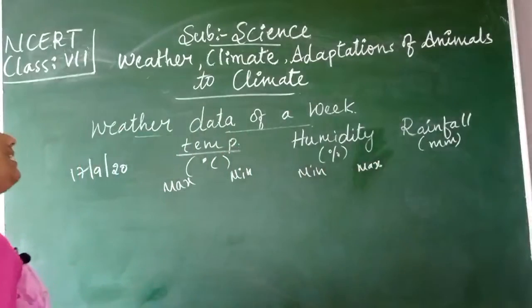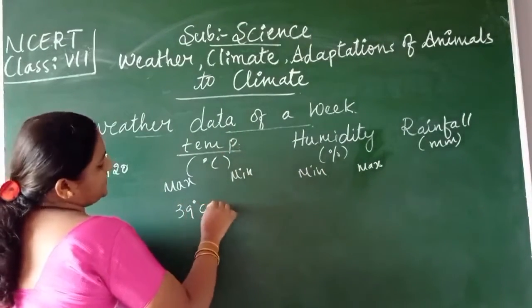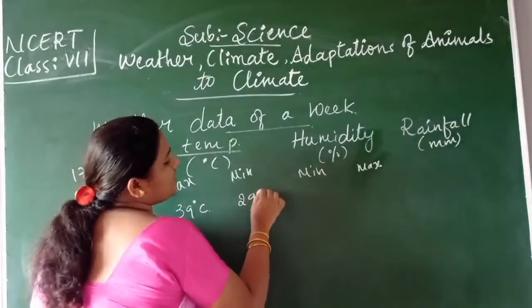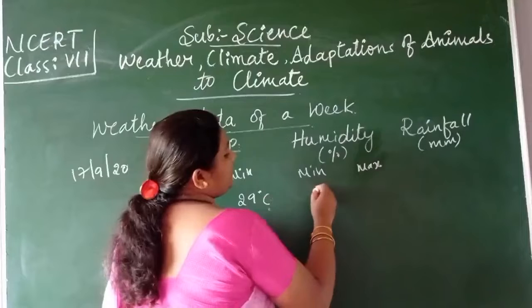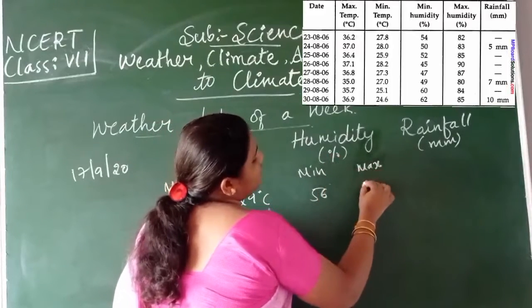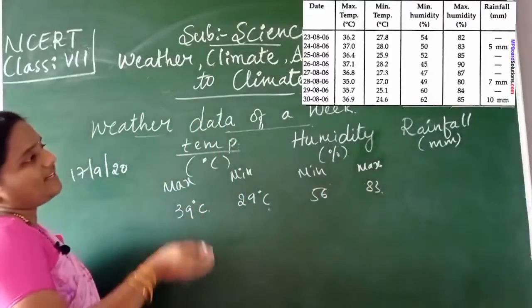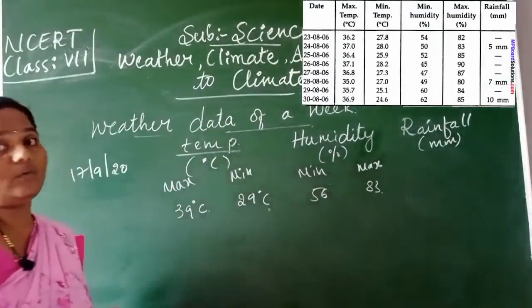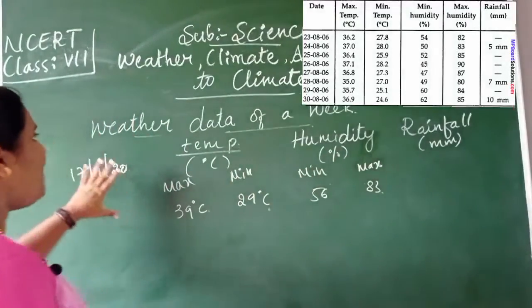So for example, the temperature might be maximum 49 degrees Celsius and minimum 29 degrees Celsius. And when we talk about humidity, it may be 56 percent, or the maximum would be 83. And moreover, that blank you can leave, because every day we are not going to get rainfall. So what is this?